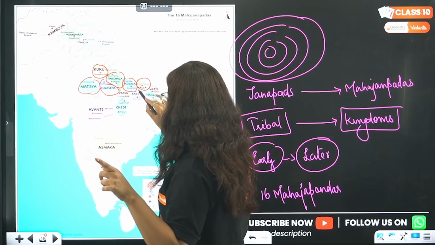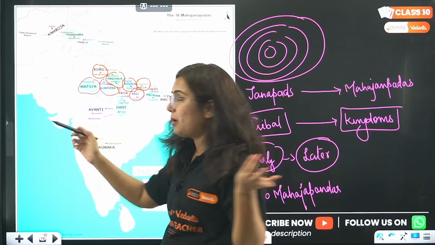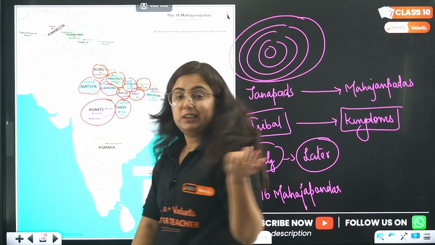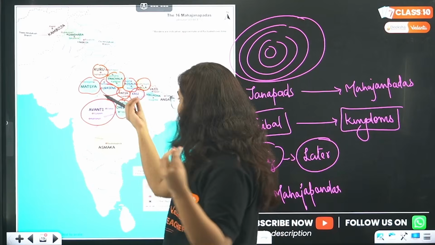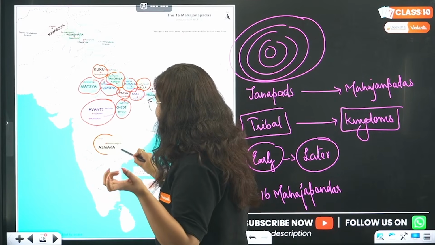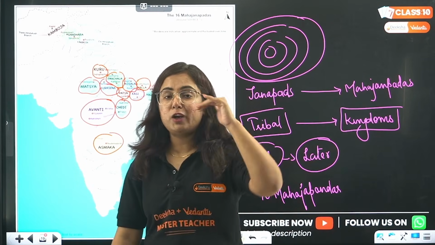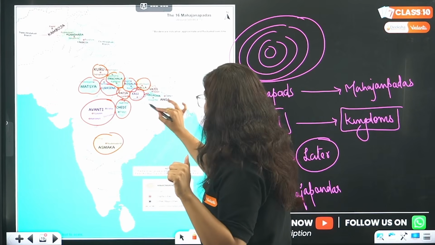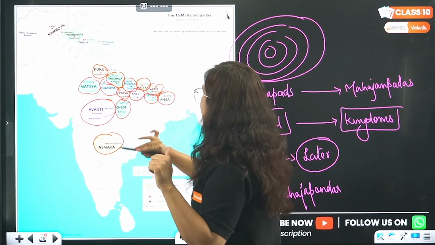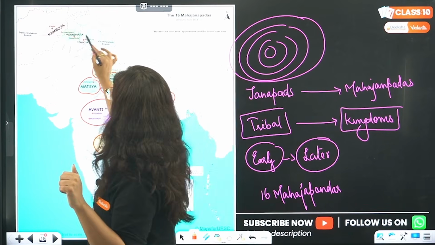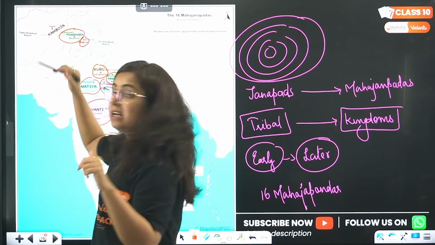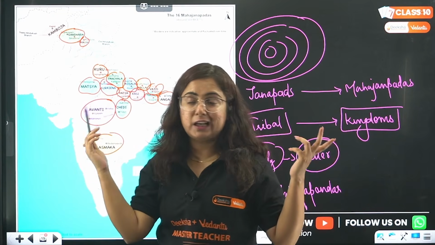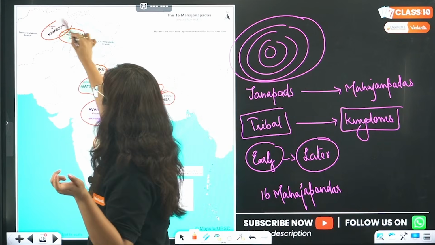Then we have Kushinagar, Kashi, everyone knows about Varanasi, Vatsa, Chedi, Avanti. Avanti, you know Ujjain, right? One of the most powerful of that time. The southern one, on the bank of river Godavari, was named Asmaka. Then we have Magadha, Vajji, Anga. And here we have some territories like Kamboja and Gandhara, whose capital was Takshila, the great university of that time.